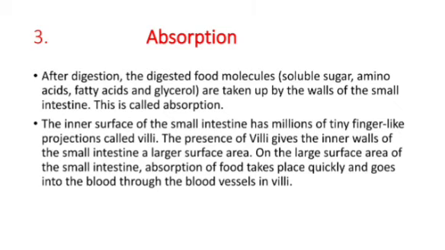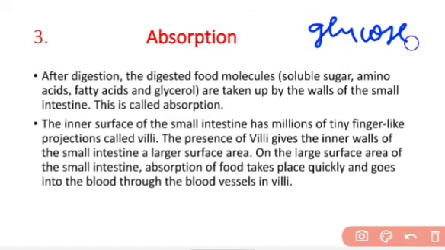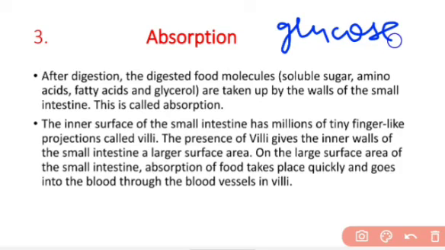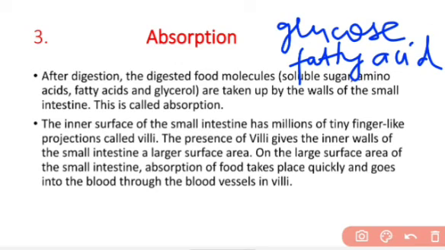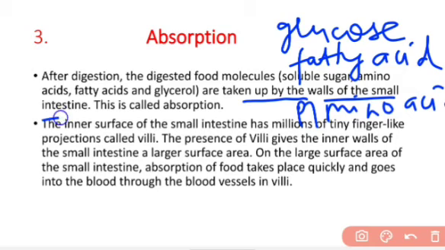Now the next step in our nutrition is absorption. After digestion, the carbohydrate is converted into glucose, the fat is converted into fatty acids, and the protein is converted into amino acids. Whatever substances we get from the digestion of the food are taken up by the wall of the small intestine. This is called absorption.